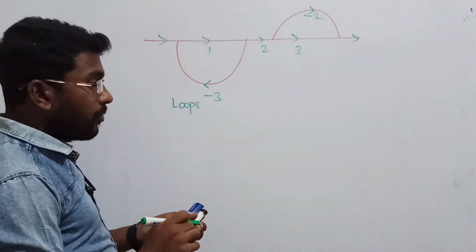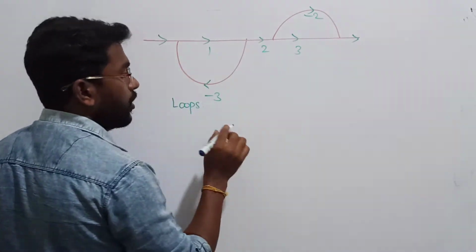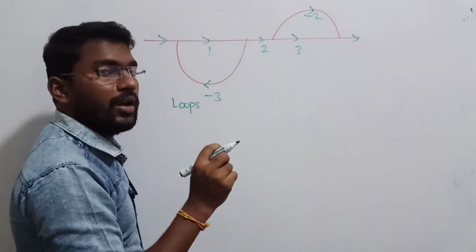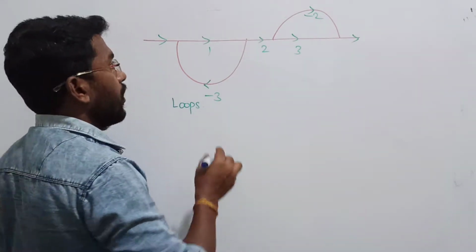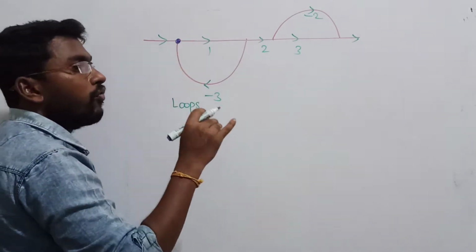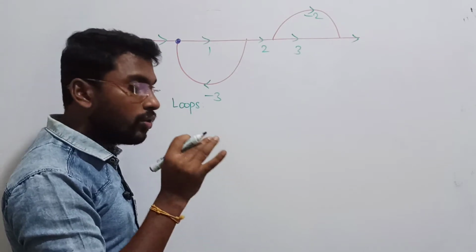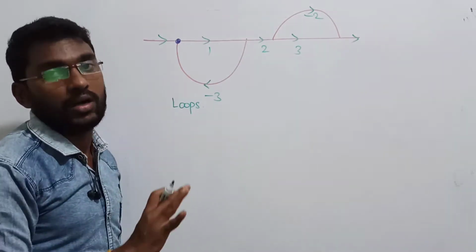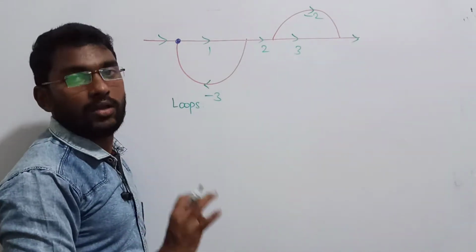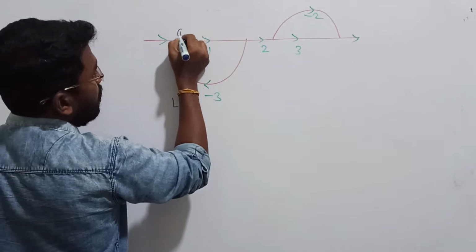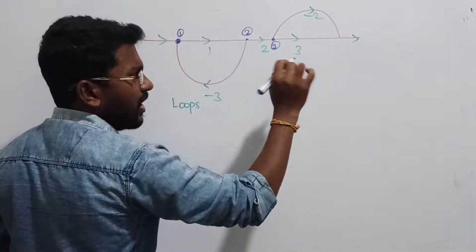Now what do we mean by loop? A loop means you have to start, and the starting point and terminating point are going to be the same, with non-repeated nodes. If I start from here, you can form a loop. A loop can be created without repeating the nodes; repeated nodes are not allowed when creating loops. So let me call this one a node, this one a node, this one a node, just keeping some names, that's all.